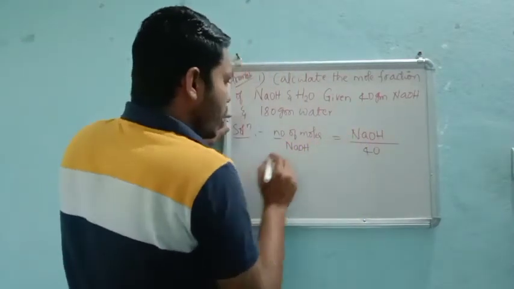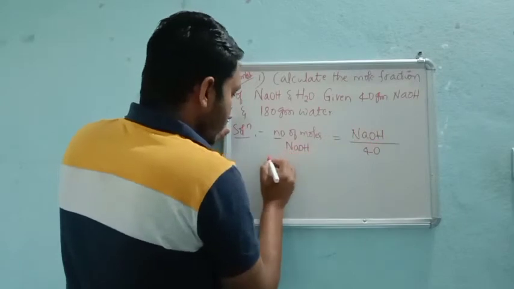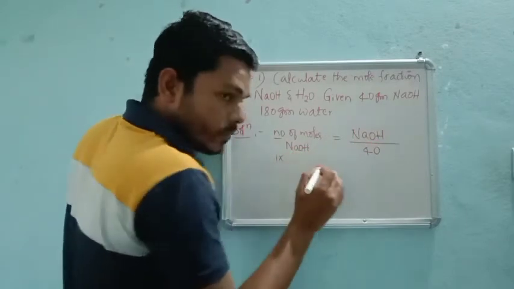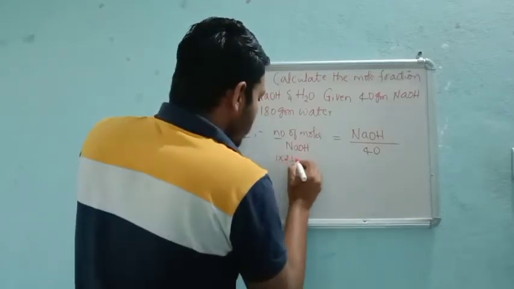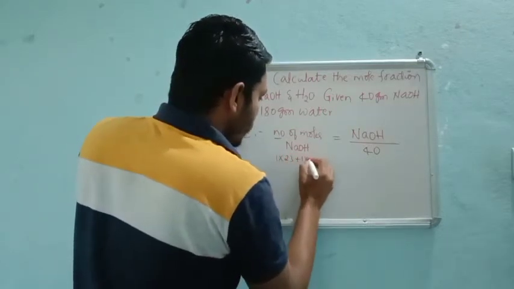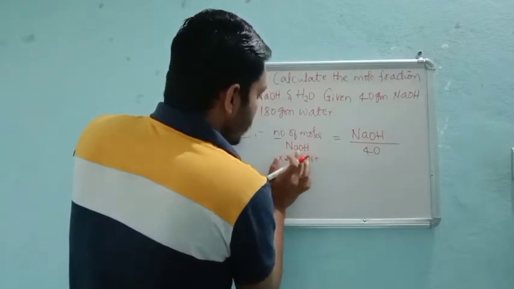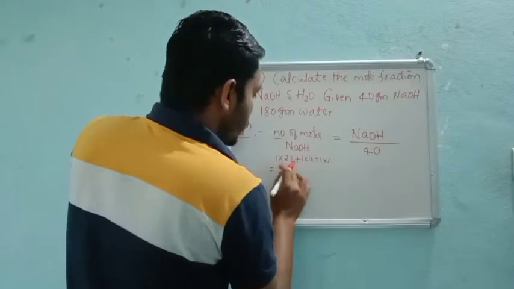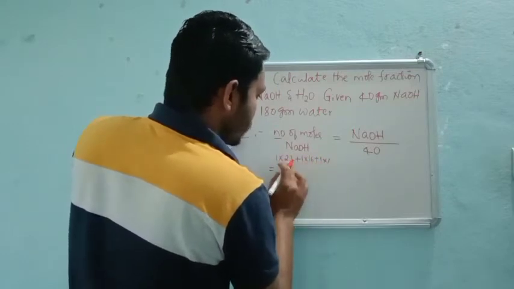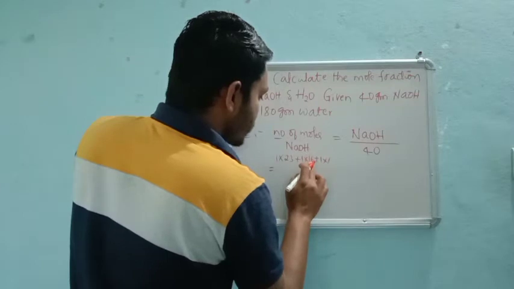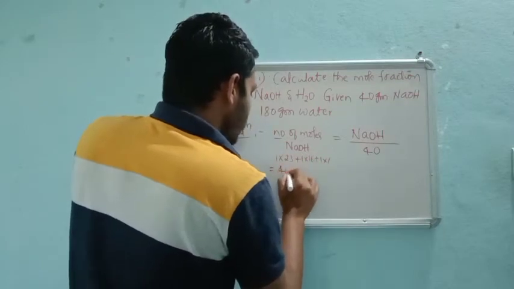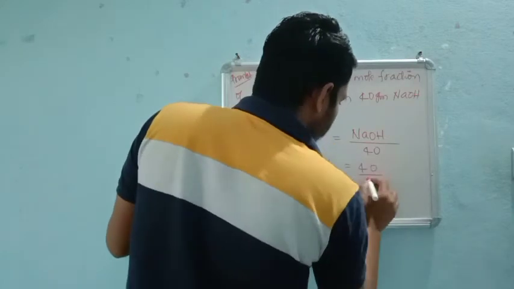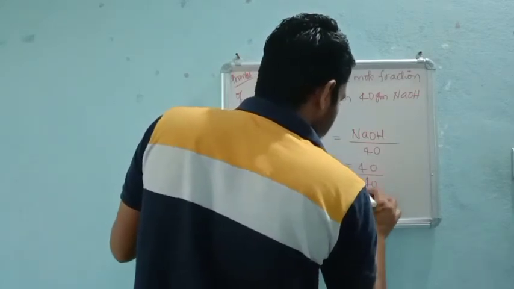How many Na? 1 into 23. Plus O is 1 into 16, plus H is 1 into 1. So 23 plus 16 is 39, plus 1 is 40. So the number of moles of NaOH is 40 divided by 40, which is 1.